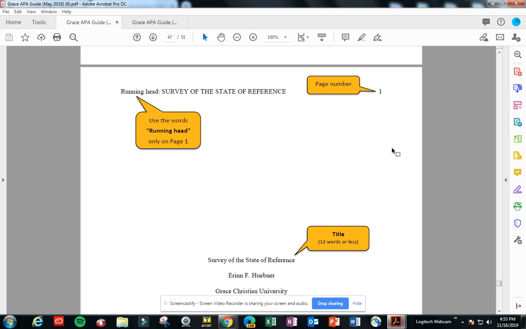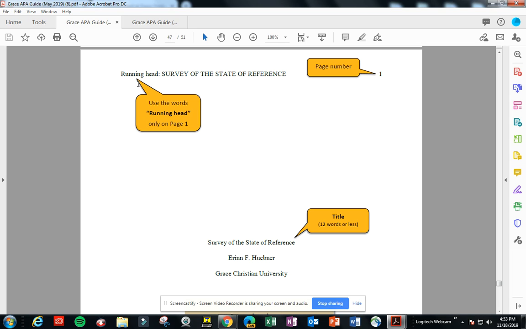What I've noticed, pretty much I think everybody got wrong, is the running head on the title page. On your very first page, you want to type in the words running head, and then the title of your paper in all caps. I know it's kind of a weird phrase, but what that basically means is that this title is going to be running throughout the whole paper. So it will be on every page.